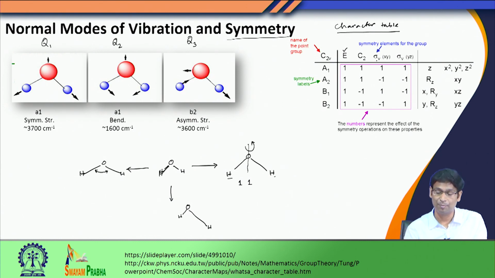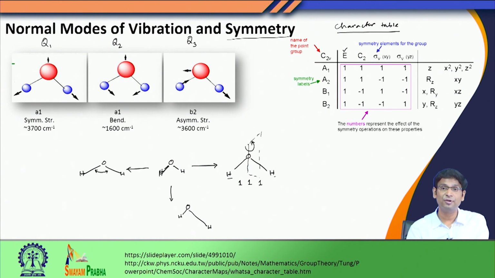Now, let us look at sigma V. Sigma V is simply a reflection along a plane, the plane of xy. Suppose we consider this molecule to be in the yz plane. Therefore, the xy plane will be the plane perpendicular to the plane of this paper. When you make a reflection along the plane perpendicular to this paper, you would see that the hydrogen atom on the left side will be reflected to its right-hand side partner, and the right-hand side one will be reflected to the left-hand side partner. So, after the symmetry operation, you will not be able to distinguish the two molecules. Therefore, the result of this operation is indistinguishable, so it is 1 and they are symmetric.